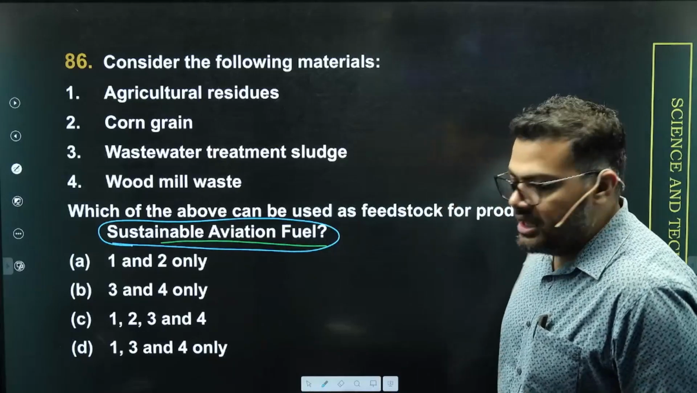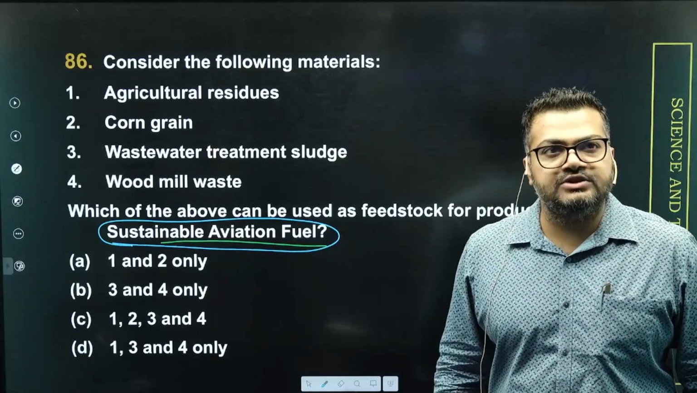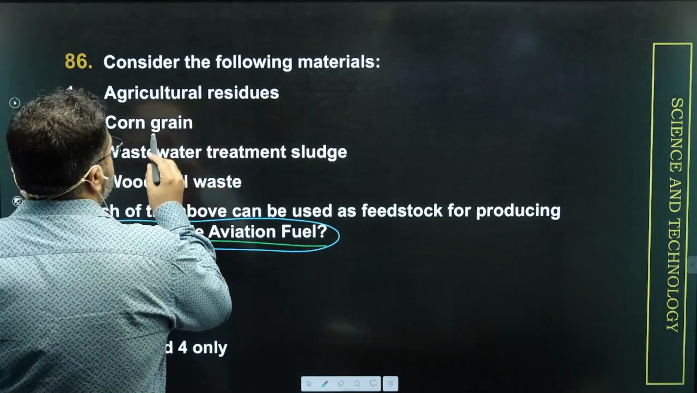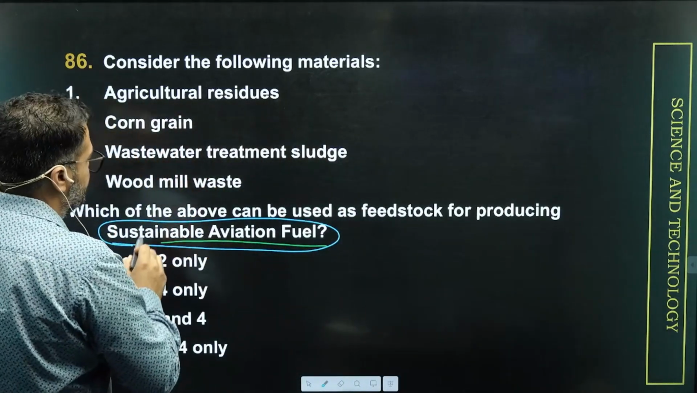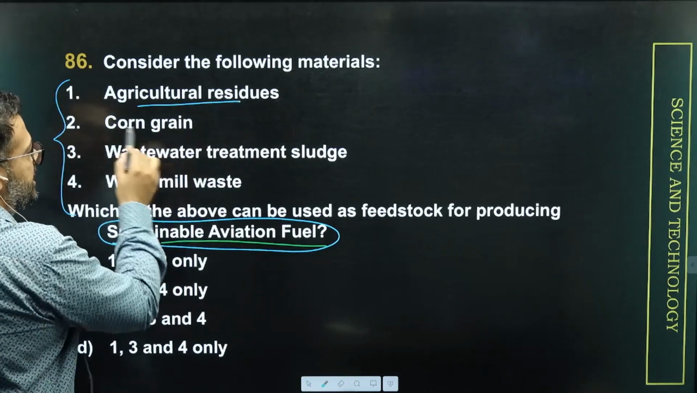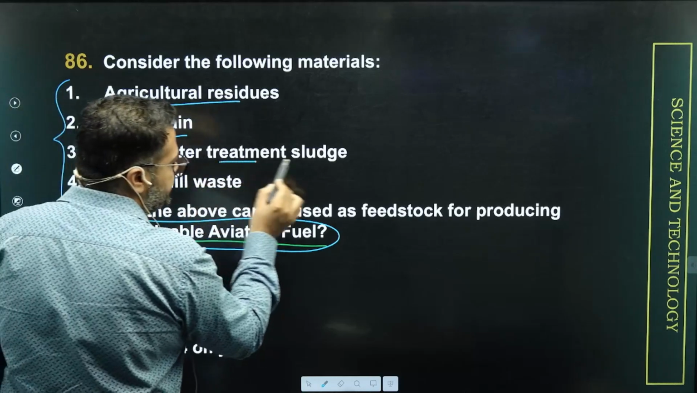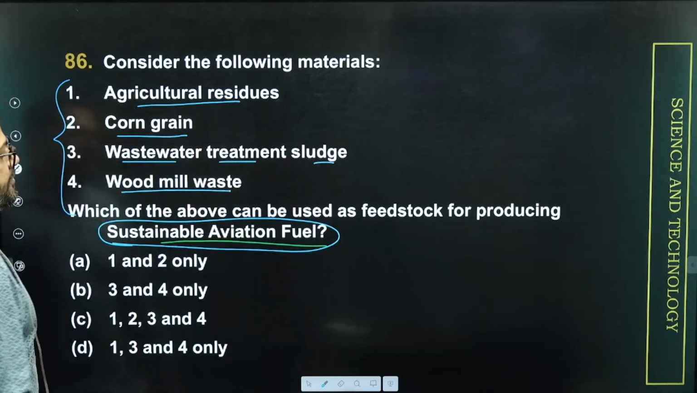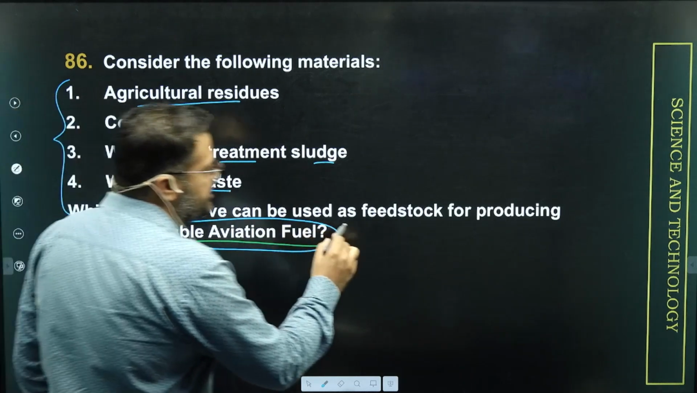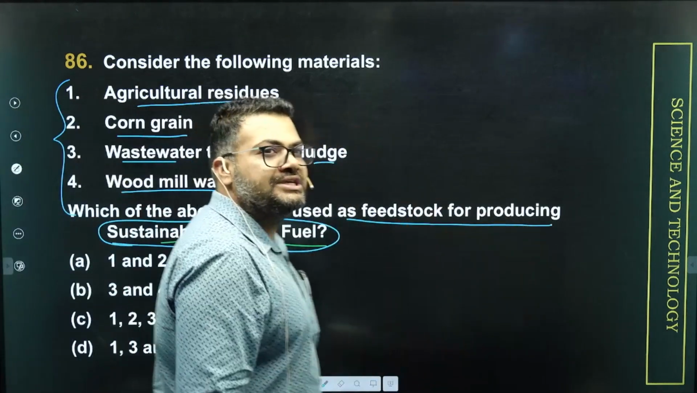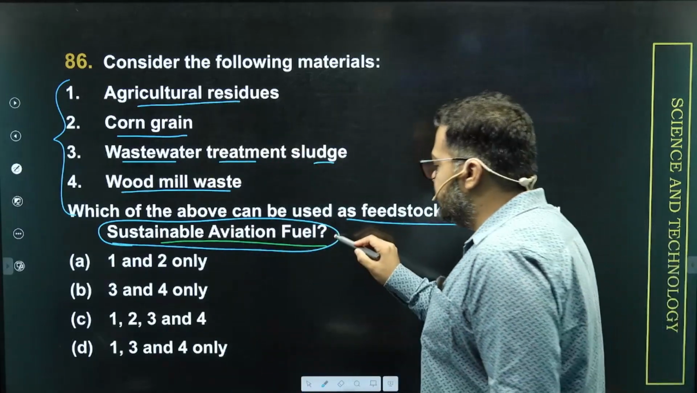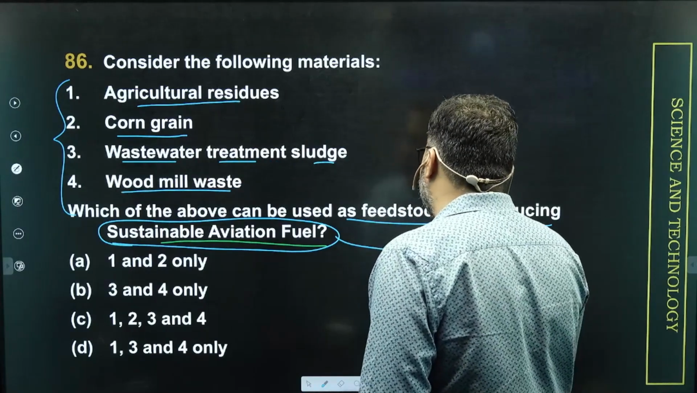Now, there have been questions on biofuels otherwise also in this year's prelims, but this question is particularly on sustainable aviation fuel. The question is, out of these 4, agriculture residues, corn grain, wastewater treatment sludge, wood mill waste, which of the above can be used as a feedstock for producing sustainable aviation fuel? Now, sustainable aviation fuel is basically a kind of a biofuel only.